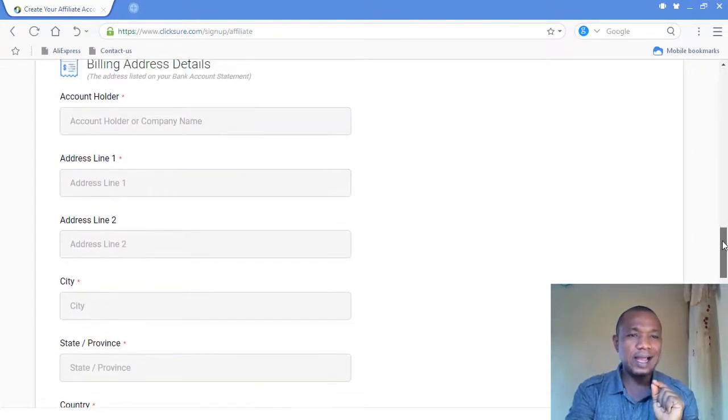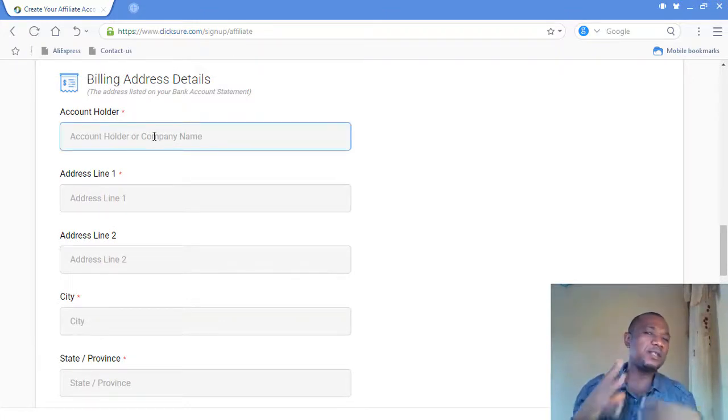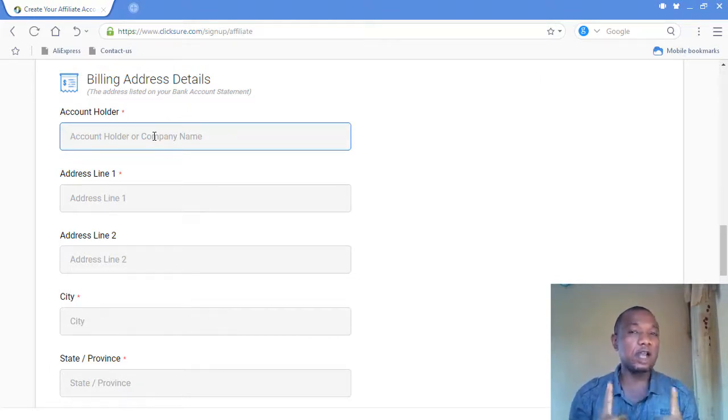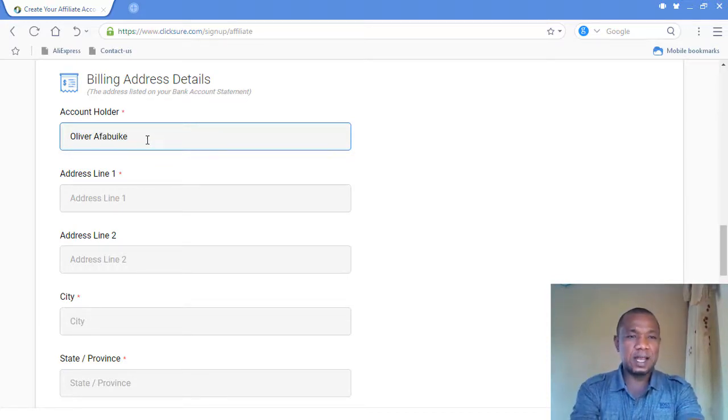Then you come to the account holder. As you can see here, it says account holder or company. So if you open this account as a personal account, you have to put your name here. If you open it as a company, you have to put the name of the company here. Very simple thing. So I have to put Oliver Afabuike here, because I opened it as my personal account.